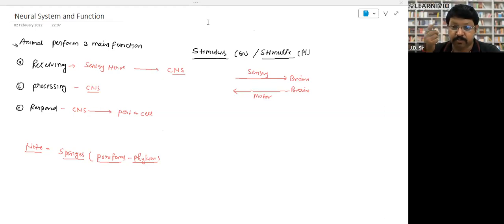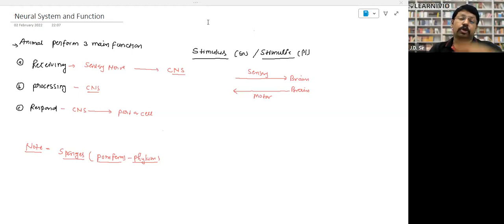And your brain will respond on the basis of the data about what he is doing. And after some time, you will say something to me. You have taken the information, processed it in your brain, and responded as well. So this is the stimulus.